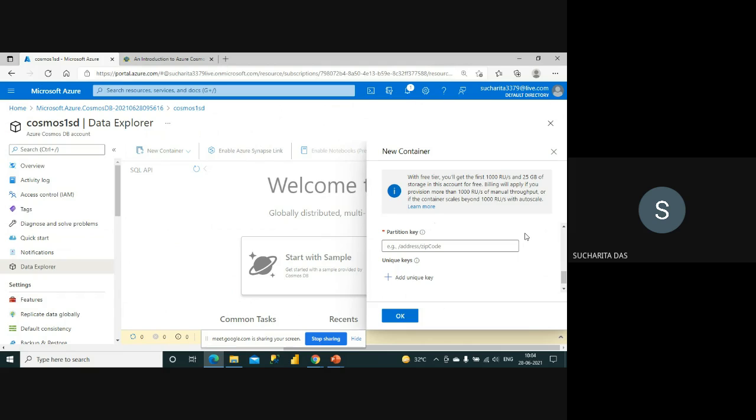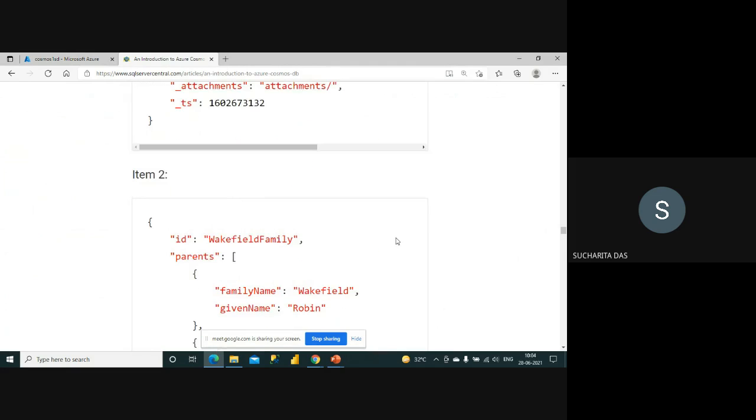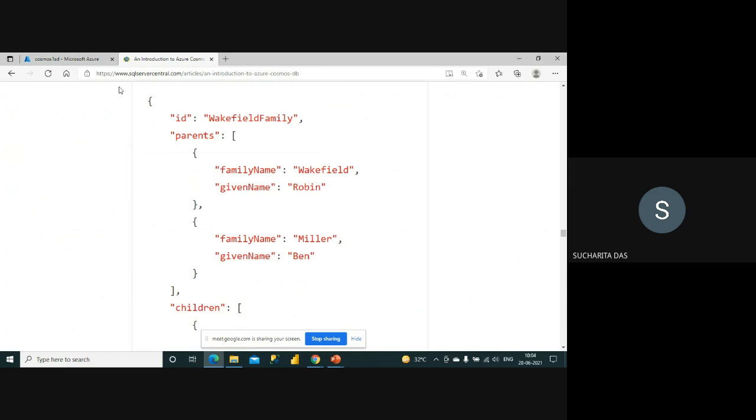Say I can create a new container for family, and inside the family container I will keep two of these items. The ID column, if you remember, I can keep as a partition key maybe. So that's how we can create our container, keep our items, and retrieve data from the file.